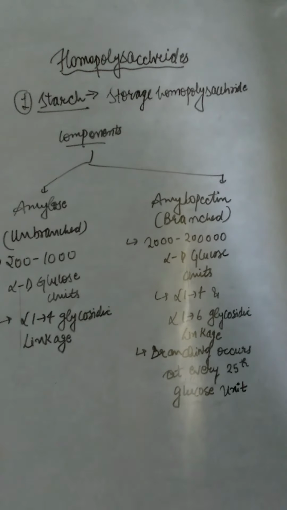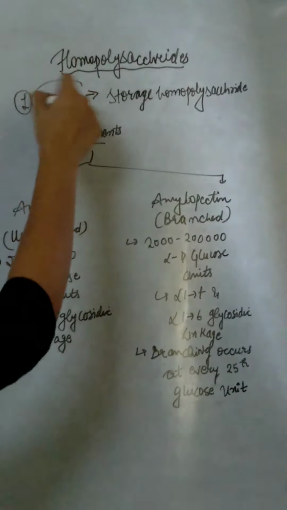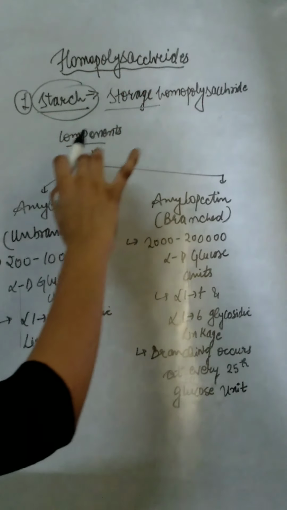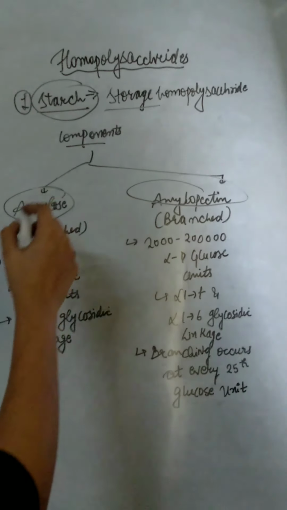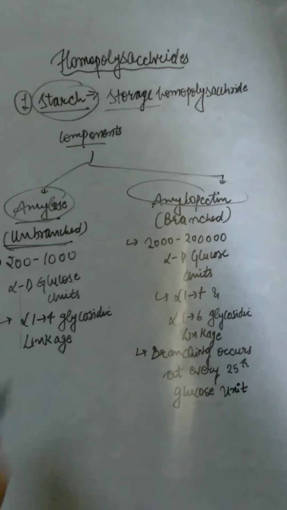Let's start with homopolysaccharides. First one is starch. It is also known as a storage homopolysaccharide. Its components are amylose and amylopectin. Amylose is an unbranched form, while amylopectin is a branched form.